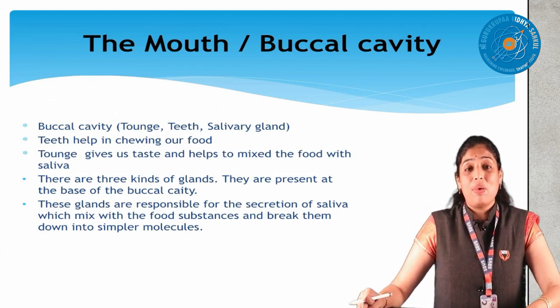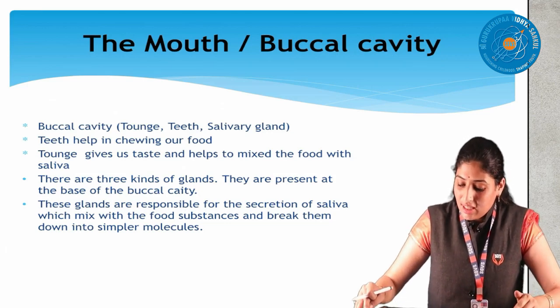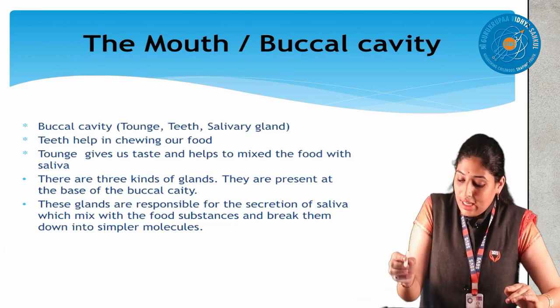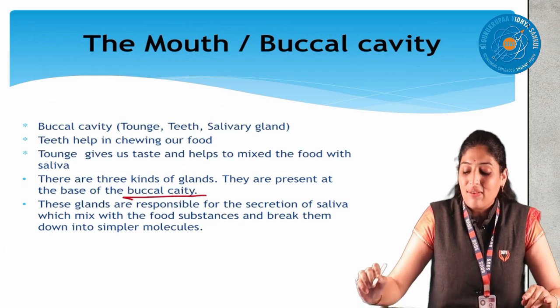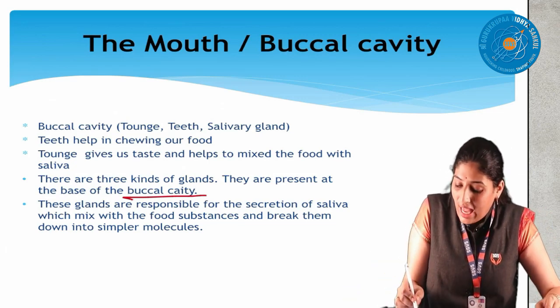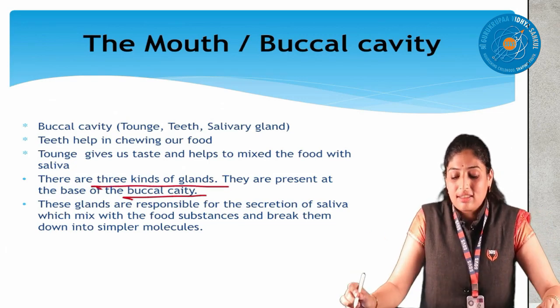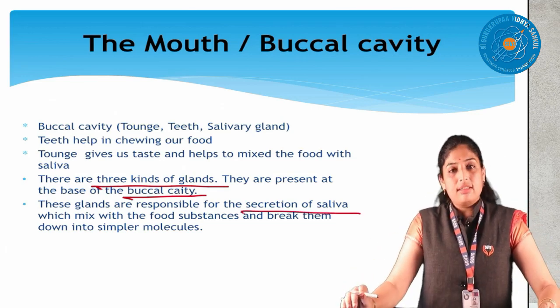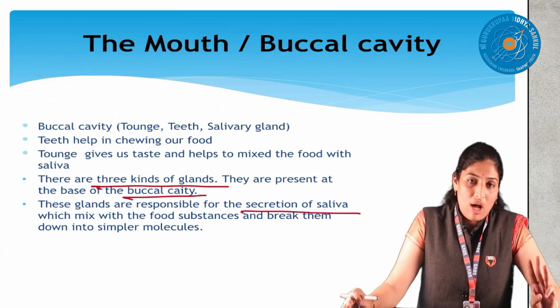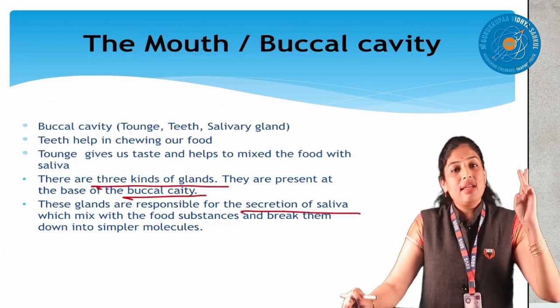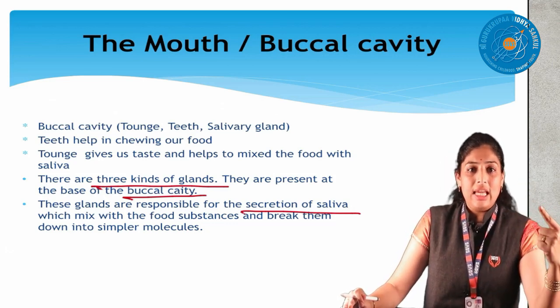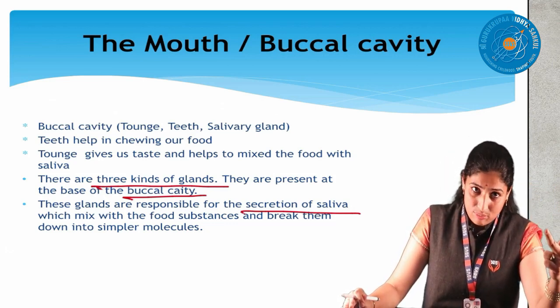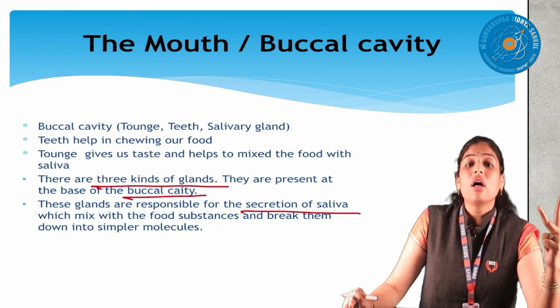Who is the next part? Actually, after saliva mixing, I said no. Here I'll underline buccal cavity. Here we have 3 kinds of glands, then secretion of saliva takes place. This is all about the mouth. What should you remember about the mouth? One is the tongue, teeth, then the salivary glands. Salivary glands will produce the saliva.